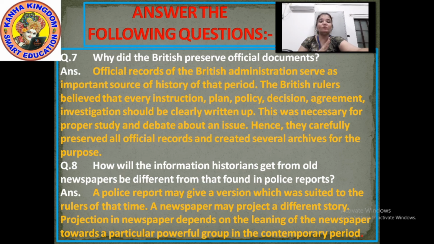Both of the things were totally different. It also depended on the leaning of the newspaper at that time. If the newspaper was read more by the people, then it started writing the story in more detail. So these were the differences about the information which the historians got from the old newspaper and from the police report.